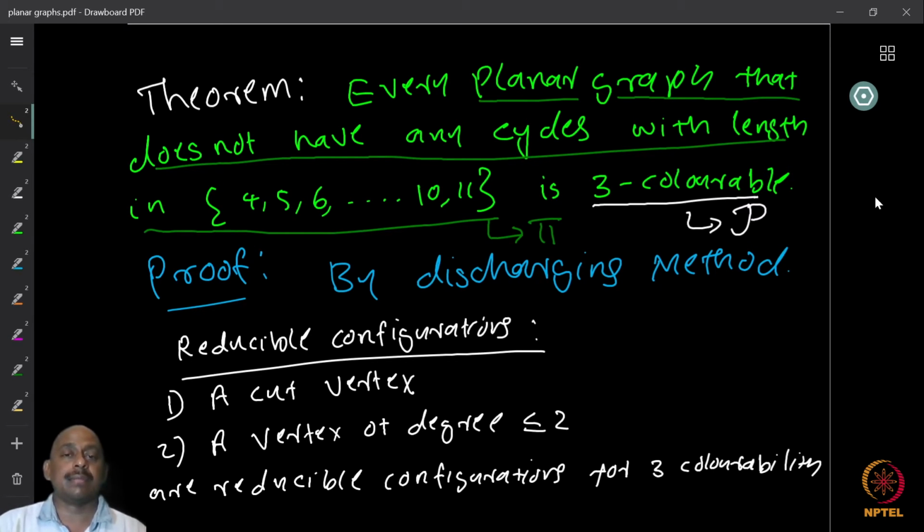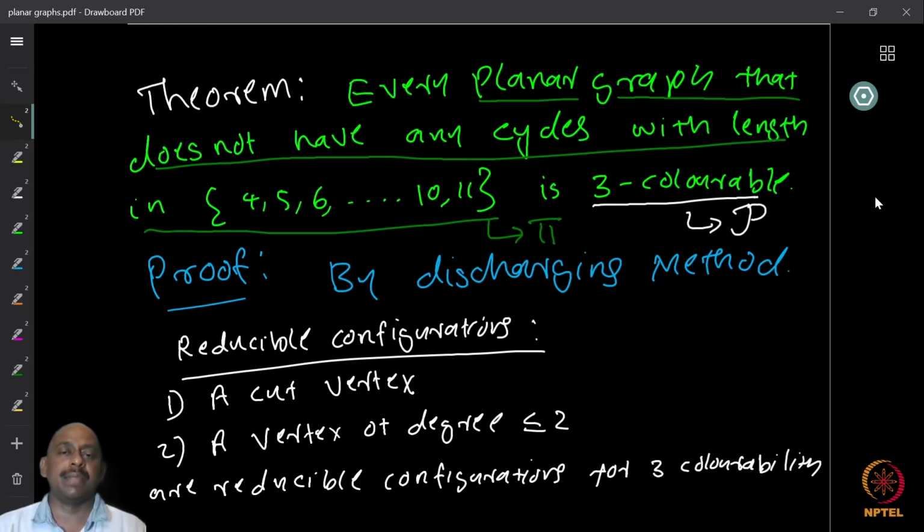So if you study this method and read some more interesting follow-up papers, you may be able to look at this technique again. All these proofs are by the discharging method. Then try to prove that if there are no cycles of length 4, 5, or 6, then the graph is 3-colorable. If you can do that, it's a very, very nice result, and we'll be very happy to see it. So without further ado, let us